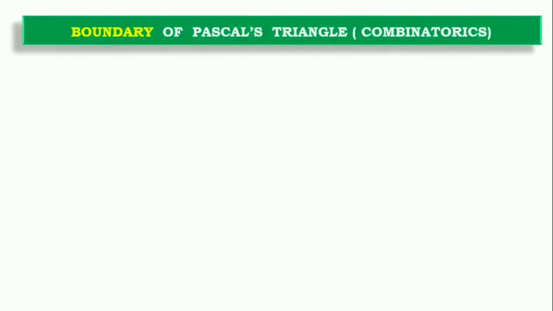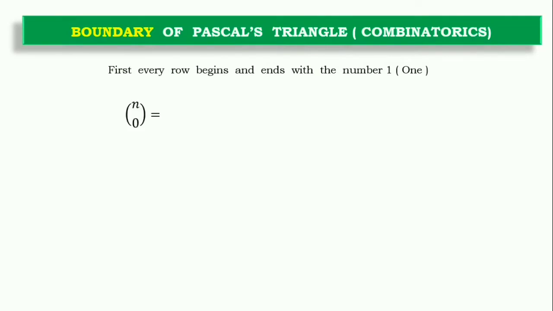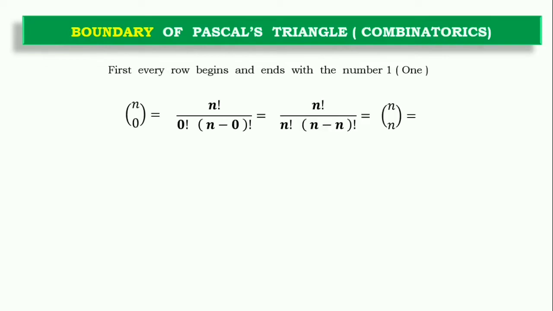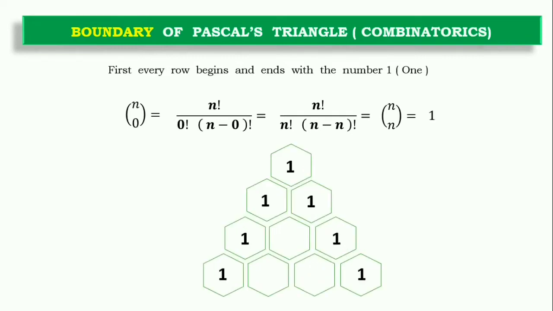So let's first construct the boundary of Pascal's triangle using combinatorics. The boundary begins and ends with the number 1. We can enter the row numbers 1, 2, 3, 4, and the entry in the row will always be 0. So nC0 will be n factorial by this, and this will also result to be the combination of n from n, which will be 1. So the boundary values of Pascal's triangle will be 1.